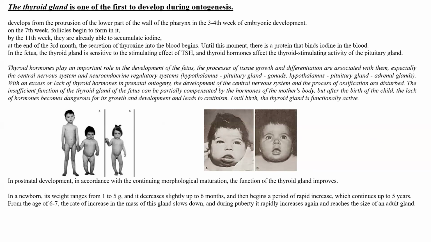At the end of the third month, the secretion of thyroxine into the blood begins. Until this moment, there is a protein that binds iodine in the blood. In the fetus, the thyroid gland is sensitive to the stimulating effect of thyroid stimulating hormone.